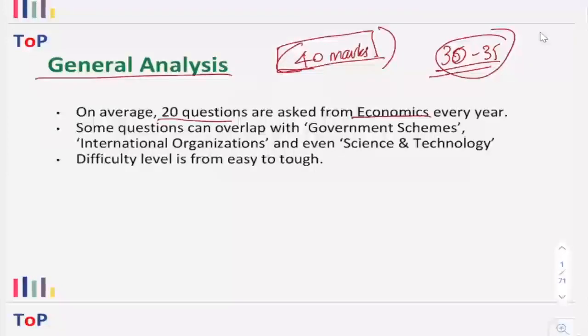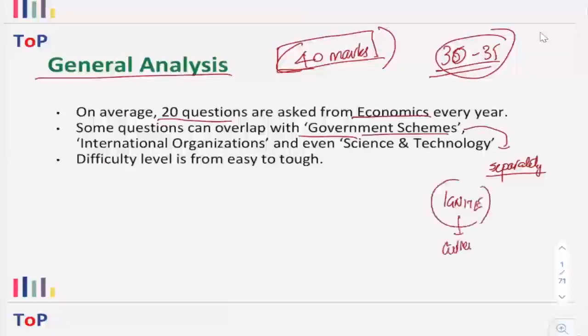Now, when it comes to the nature of questions asked for prelims in economics, you have to understand that there is significant overlap with the government schemes that you usually prepare separately, right? So for every prelims, you prepare current affairs separately, and some of the questions asked in economics are also from the current affairs topic. So for that, you have to refer to the Ignite compilations on current affairs, where we have covered all important current affairs articles for prelims. Clear? So that Ignite series will be important for you to get access to all important current affairs required for prelims.